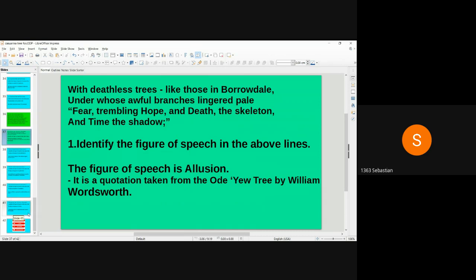With deathless trees like those in Borodale, under whose awful branches lingered pale fear, trembling hope, and death the skeleton, and time the shadow. Identify the figure of speech in the above lines. The figure of speech is allusion. It is a quotation taken from the ode Yew Trees by William Wordsworth.